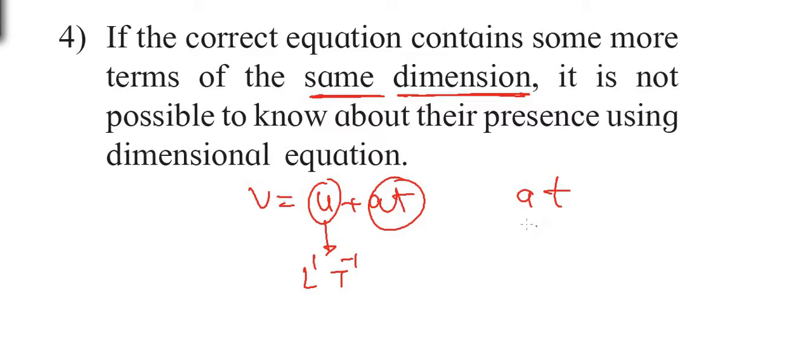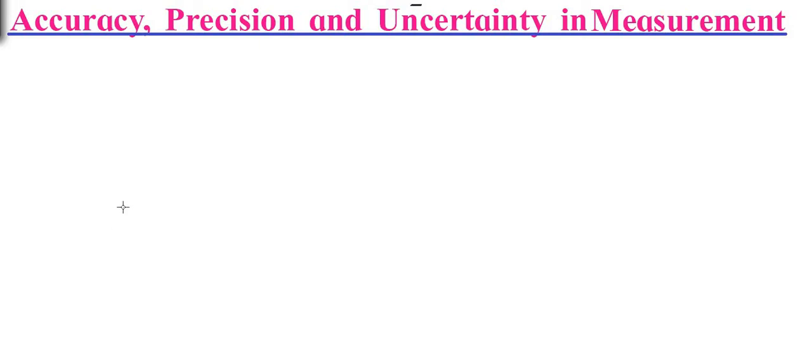Now let us find the dimensions of AT. A is acceleration, and the dimensions of acceleration are L raised to 1, T raised to minus 2, multiplied by time, T raised to 1. Now T raised to minus 2 into T raised to 1 is minus 2 plus 1, T raised to minus 1. So L1 T raised to minus 1. Since there are two terms U and AT having the same dimensions, we cannot predict that V is equal to U plus AT using dimensional analysis. So this is limitation number 4, that dimensional analysis is not useful if the equation contains 2 or more terms having the same dimensions. Next topic is accuracy, precision and uncertainty in the measurements.